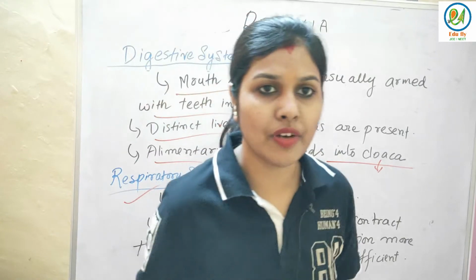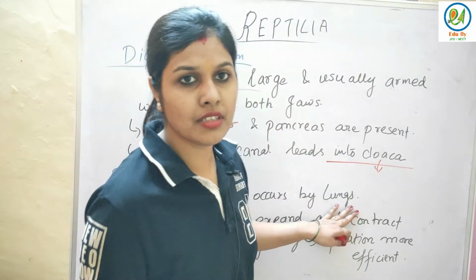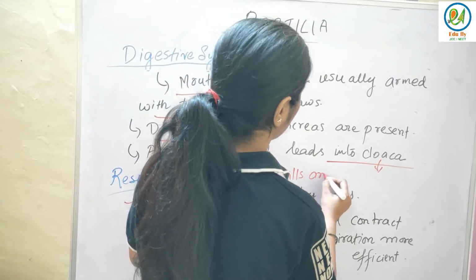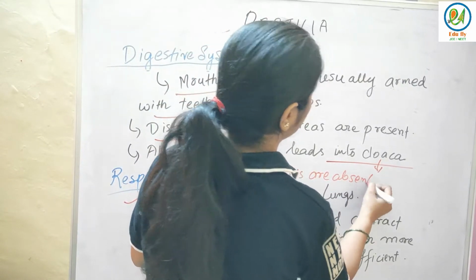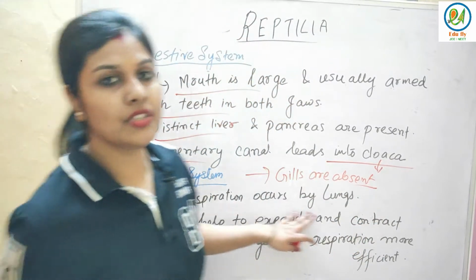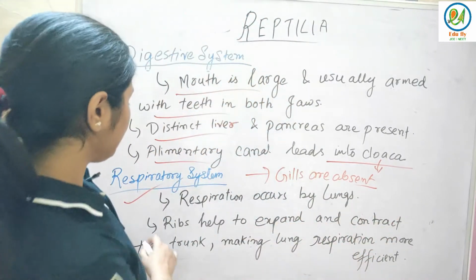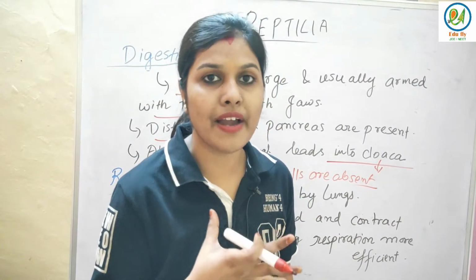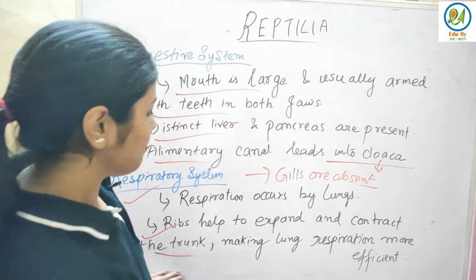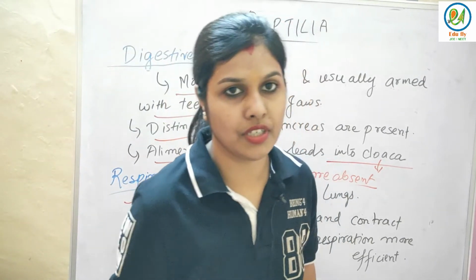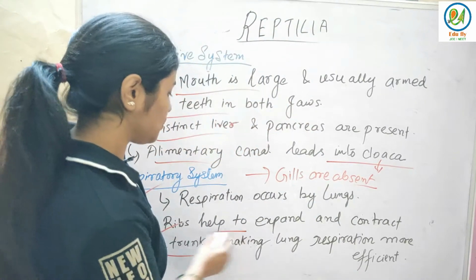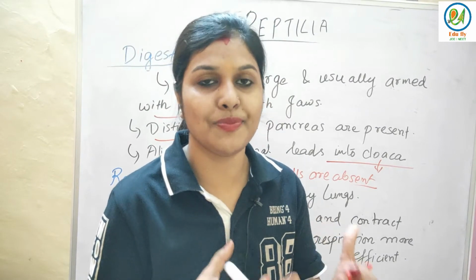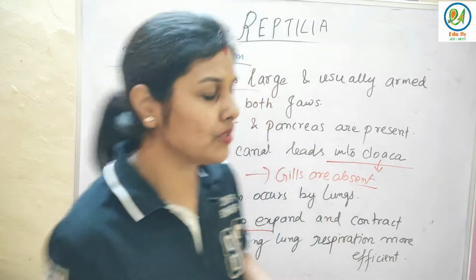Respiration occurs by lungs. Why? Because they are land animals. Gills are absent in these organisms, so their respiration is through lungs. Next is ribs. They have ribs that help to expand and contract the trunk, making lung respiration more efficient. So the ribs have a very important job to do. They help in the expansion and contraction of the trunk, so that respiration by the lungs becomes more efficient for those animals.